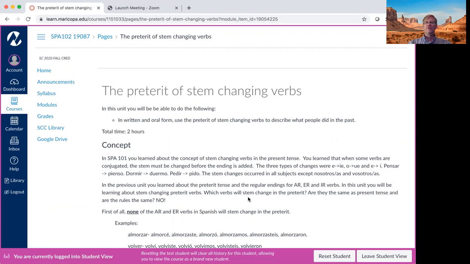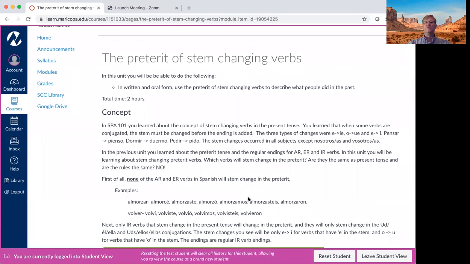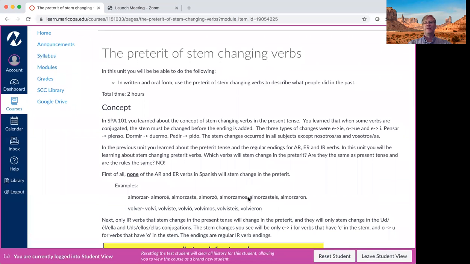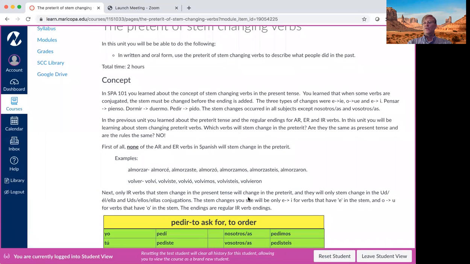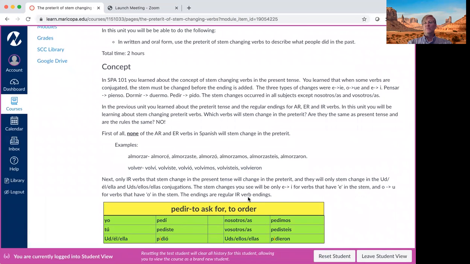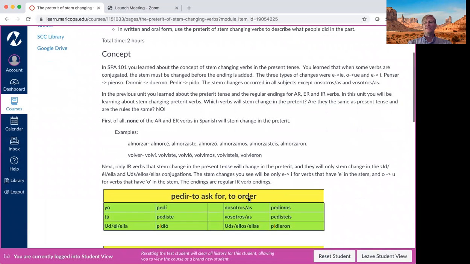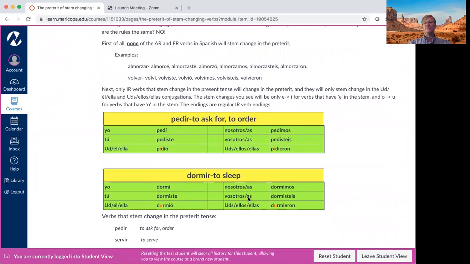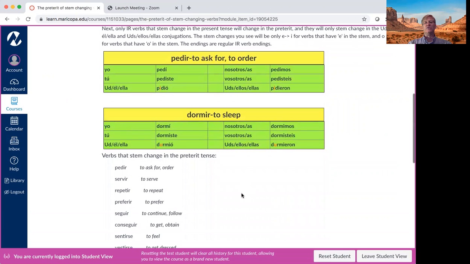Hola clase. In this unit, we will be looking at the stem changing preterite verbs. Now, not all the verbs will match up with the ones you studied in present tense as stem changing, and the stem change also may be slightly different. So you need to relearn or learn this material on its own.